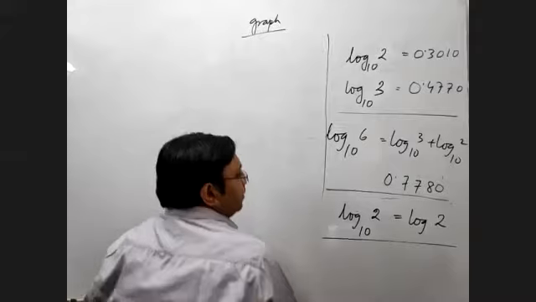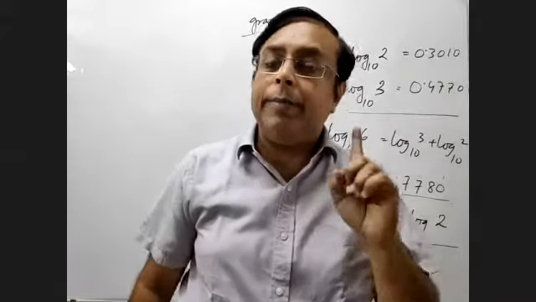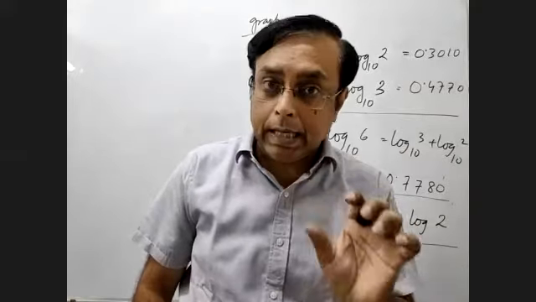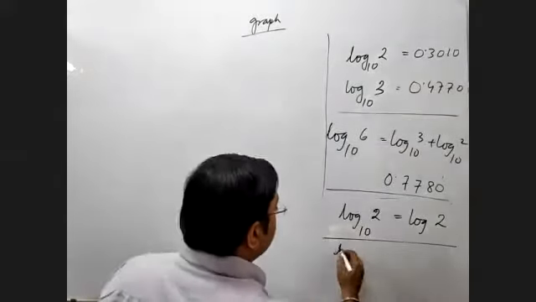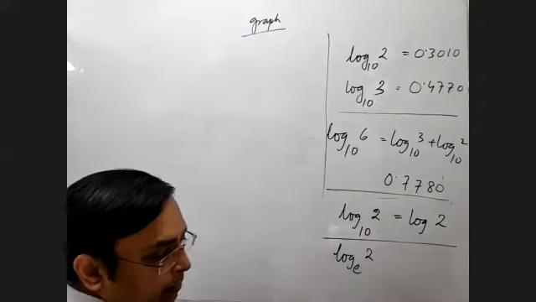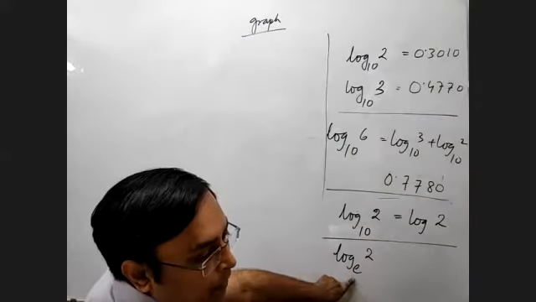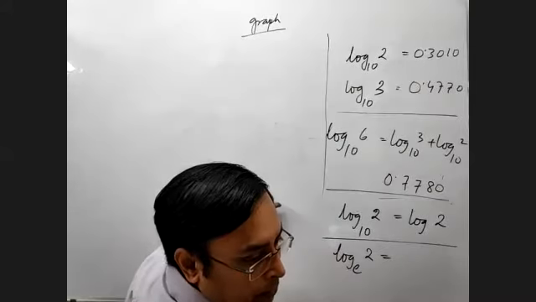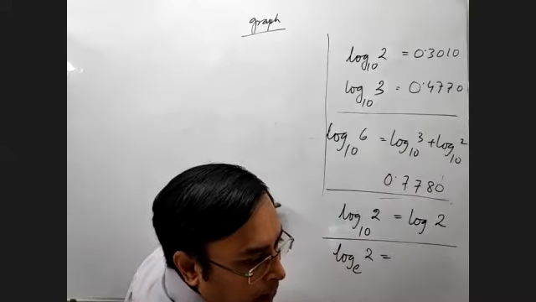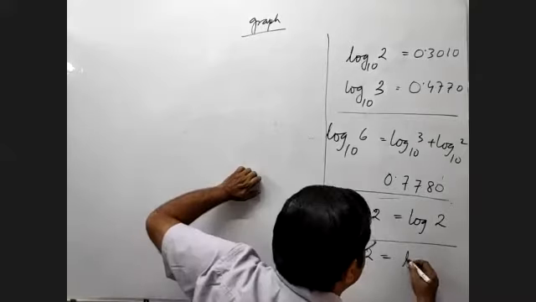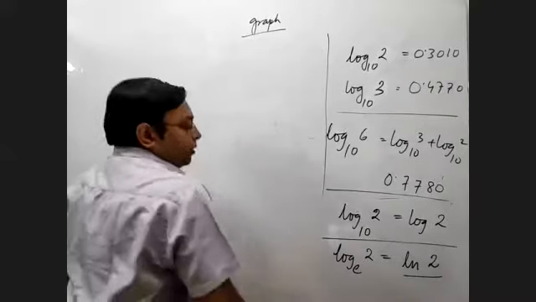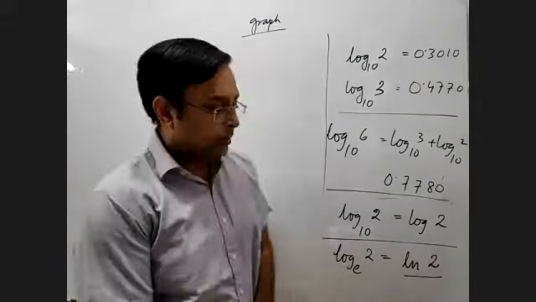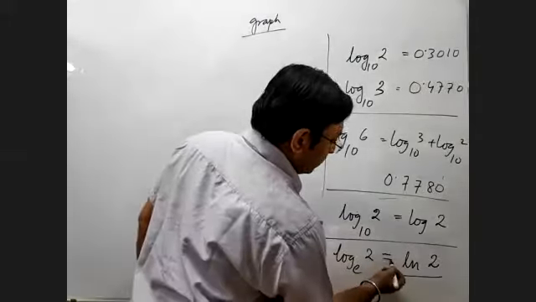But in log, interestingly, there is another base which is very frequently used in mathematics, and that is log to the base e. I'll just introduce e, many of you might know it. So let's say log 2 base e. This is a special log when the base is e, and that is written as ln. So log 2 base e is written as ln 2. Okay, that's the standard way of writing it.